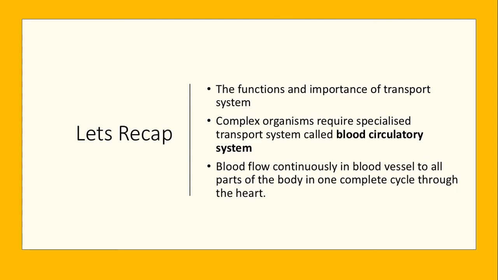The surface area itself is not enough, so we cannot rely on diffusion only for oxygen and other things like carbon dioxide to be transported and eliminated from our system. We need a specialized transport system to help carry oxygen to all parts of the body. We cannot rely on diffusion.